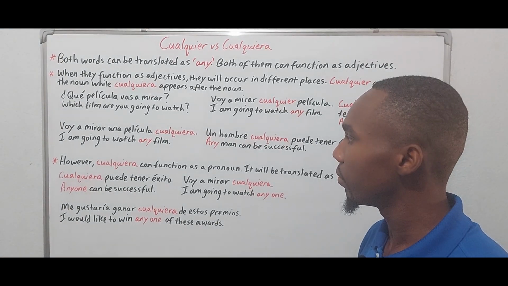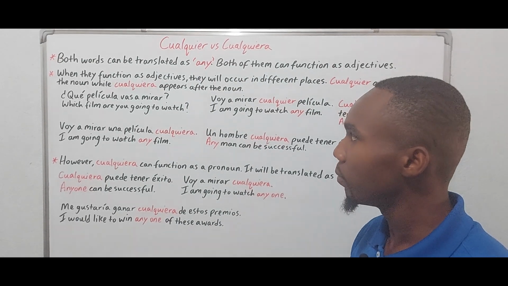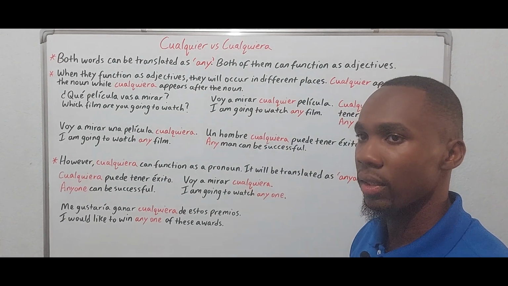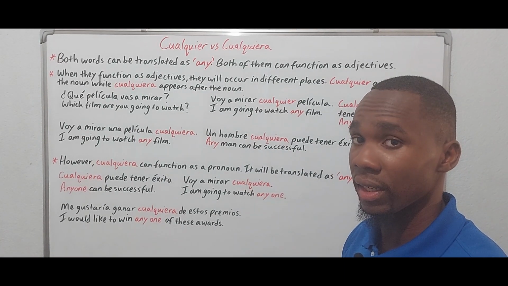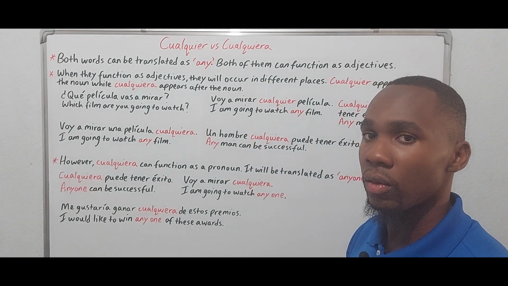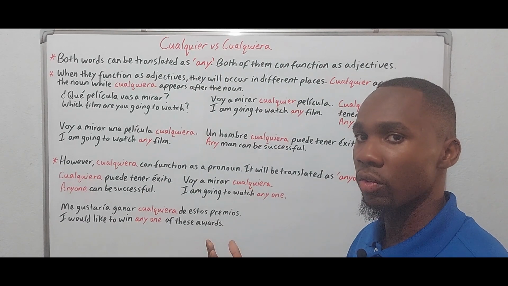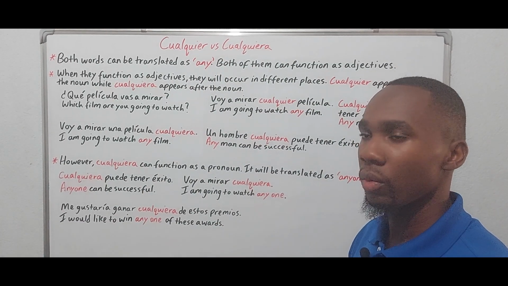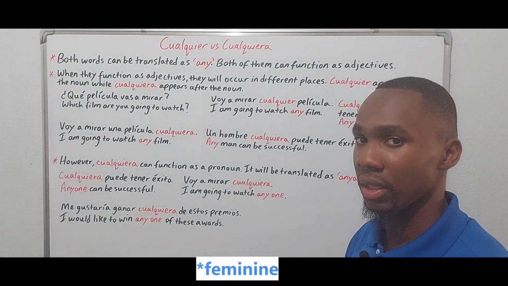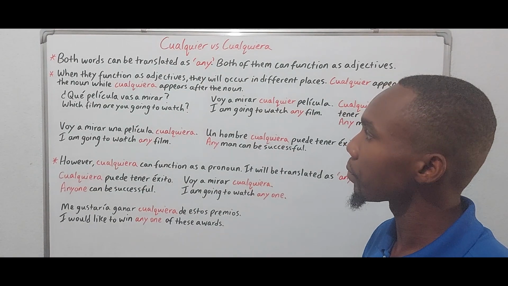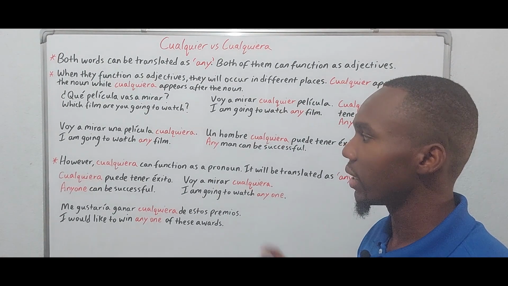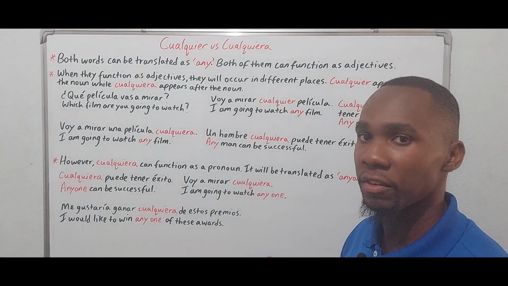That's right. So let's recap. Both of these words can function as adjectives, and in that context, they will be translated as any. Cualquier precedes the noun, cualquiera follows the noun. And it does not matter whether the noun is masculine or feminine in both situations, right? Secondly, cualquiera can function as an indefinite pronoun.